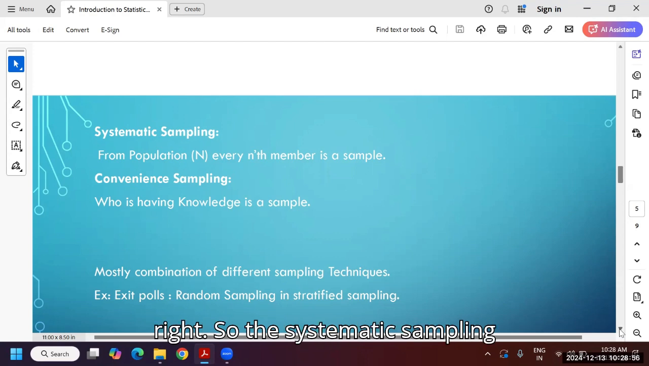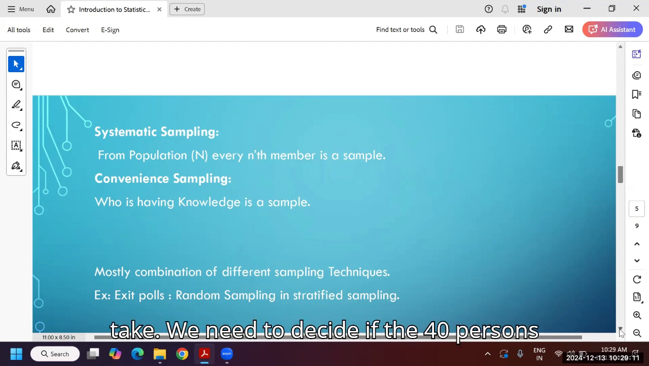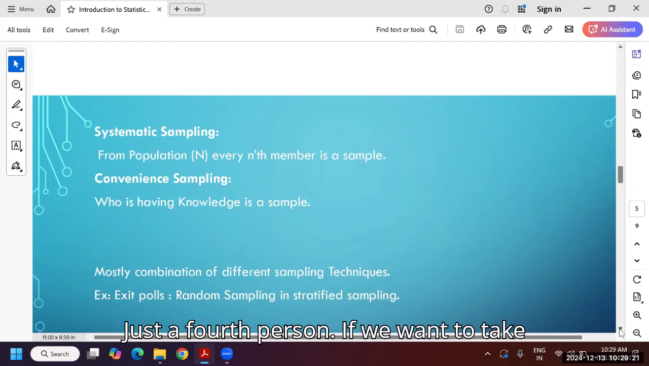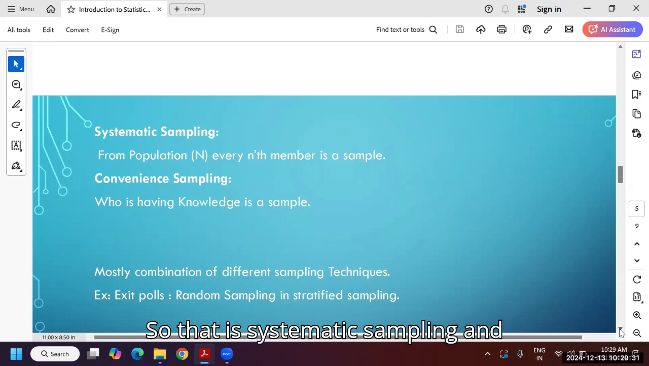So the systematic sampling: every nth person, every second or every fourth, based on the size of the population. N equal to 10 we have to take, or 4, we need to decide. If there are 40 persons here, and I want to take a sample of 10 people, then just every fourth person. If we want to take only 5 persons as a sample, then every eighth person will be our sample. So that is systematic sampling.